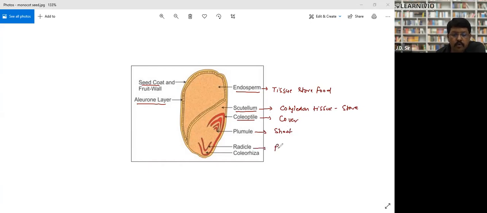From radicle, root develop. And again, this coleorhiza, this is root cover. Clear? Clear to all of you? This diagram clear? Yes, sir.